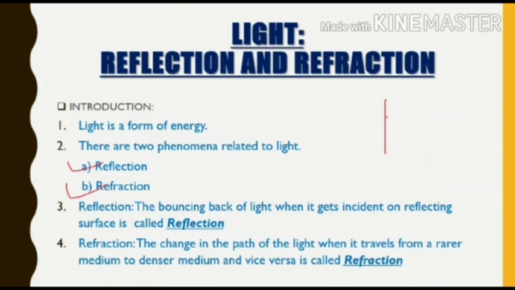So this is the mirror and this is the non-reflecting side of that mirror, and this is the normal to the mirror which is perpendicular to the mirror. So now when an incident ray gets incident at this point and gets reflected in this direction, this phenomena is considered as reflection. So this phenomena is known as reflection.